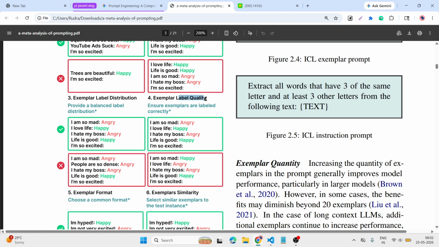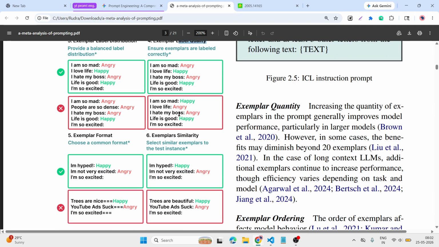Then the level of quality, so quality also matters here. Example format: choose a common format, a simple format, not complicated, a simpler format. And example similarity: if you notice, I am not very excited, YouTube ads shock, like that.